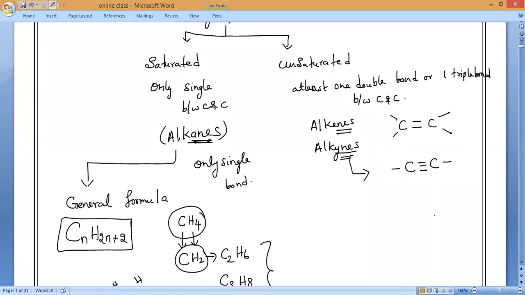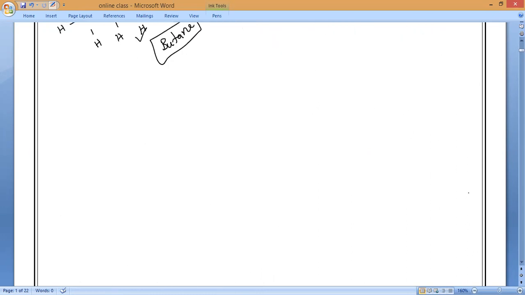That is what we are studying. As we continue with alkenes, alkenes must contain one double bond between carbon and carbon. That is what you have to remember.